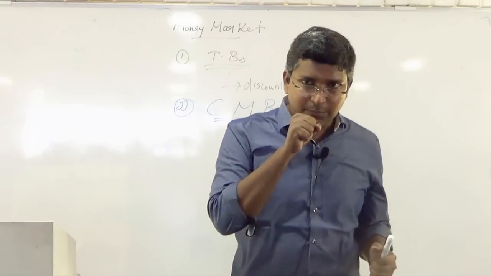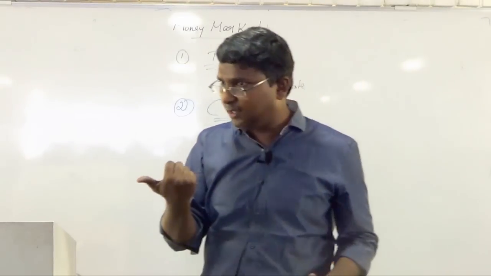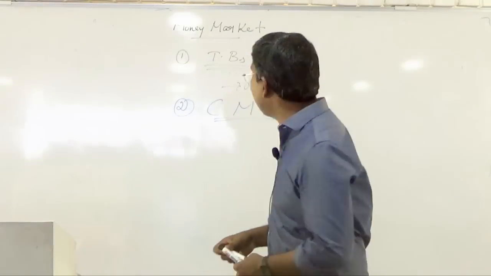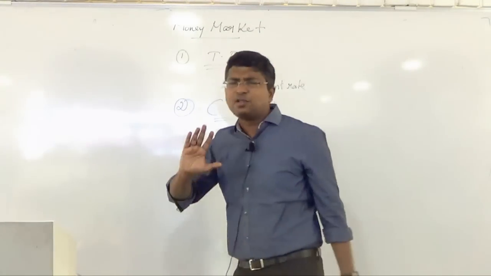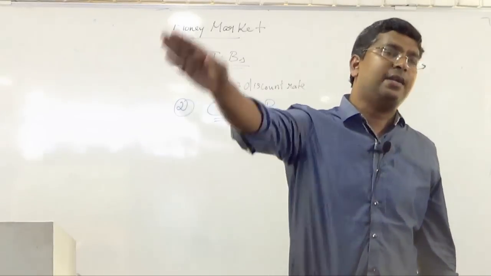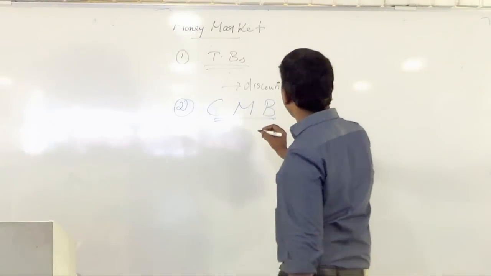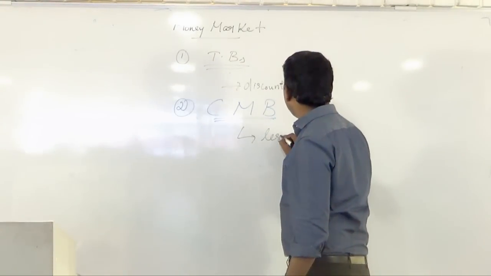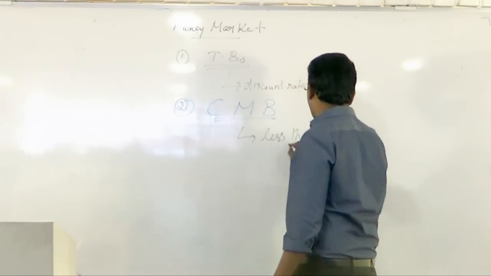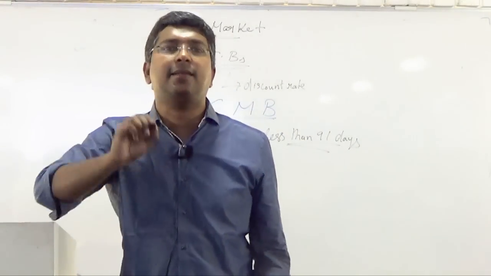So cash management bill is very short term. Treasury bill is a short term fundraising instrument, and in relation to it, the cash management bill is lesser than that. It has all the features of a treasury bill. It is a money market instrument. The only difference is the maturity of cash management bill will be less than 91 days. This is the key thing. This is what you call comparative study. Know one thing, relate it and understand that.